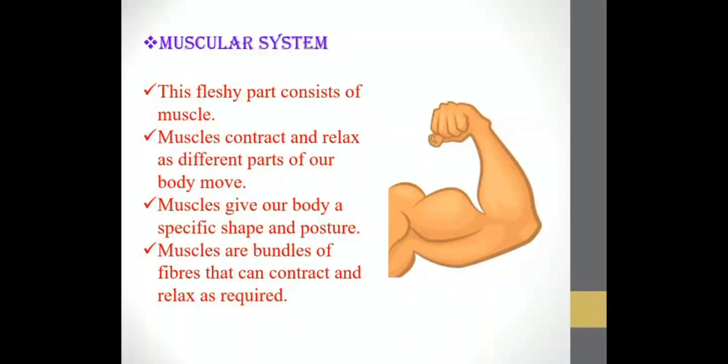Muscles are bundles of fiber that can contract and relax as required. Your body has a particular structure, and that structure is given to you by your muscles. If one contracts, the other one relaxes, and if the other one contracts, the first one relaxes. So that is how it works for the muscles.